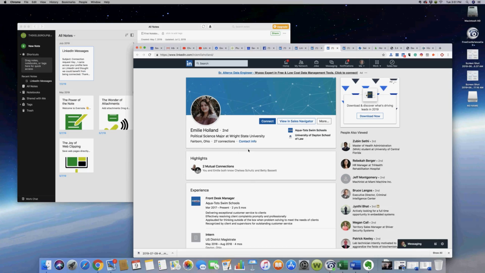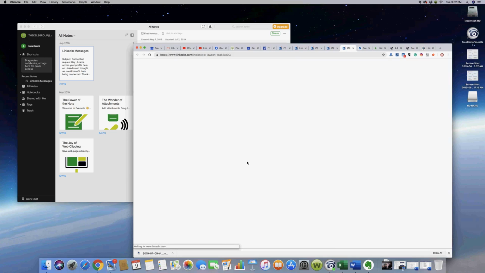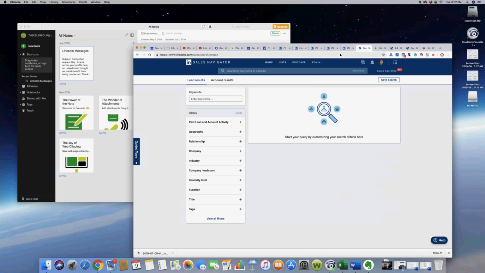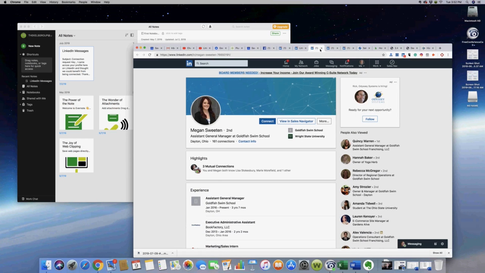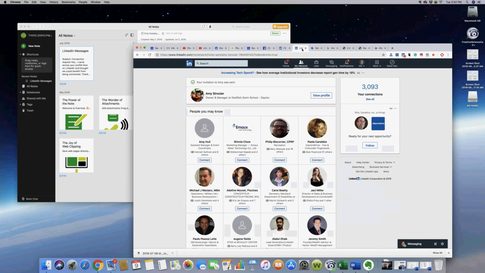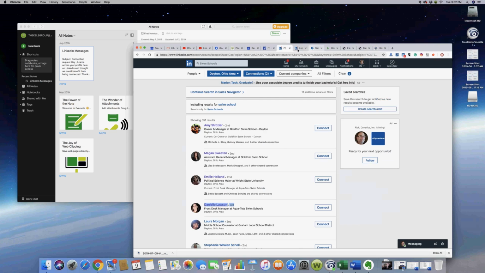You might want to connect with her. Most likely, with 27 connections, she's probably not all that active. Here's another one, front desk at Aquatots. Again, you'll want to look at these to determine whether or not they make sense for you to connect with. Not everybody is a good connection request from that standpoint.